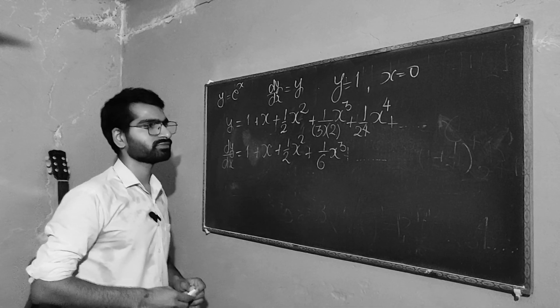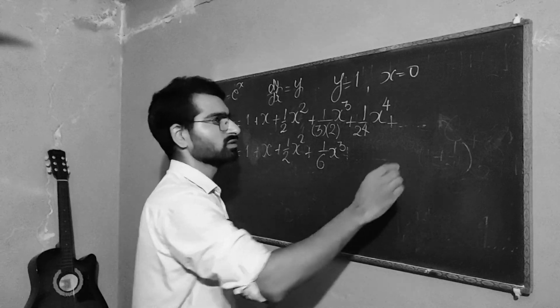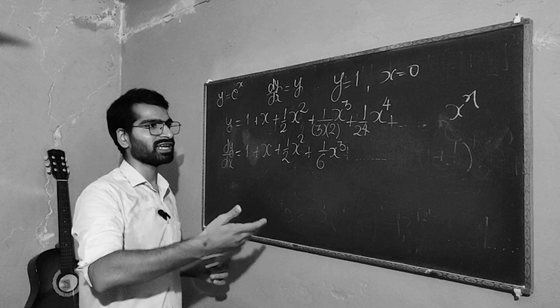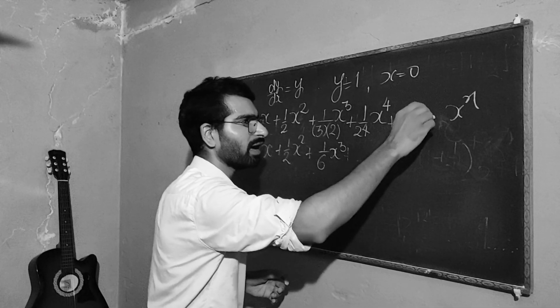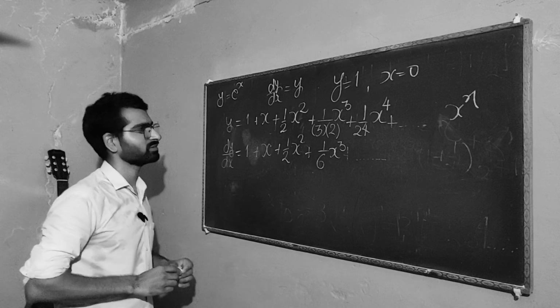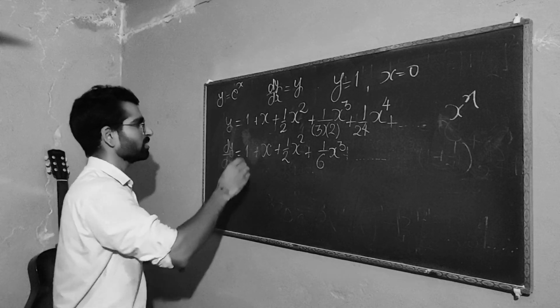Forever and ever. So what if I do it for n times? So x to the n. So what is the fraction? I will have to multiply here so that I get my function. Well, it is all about the pattern.